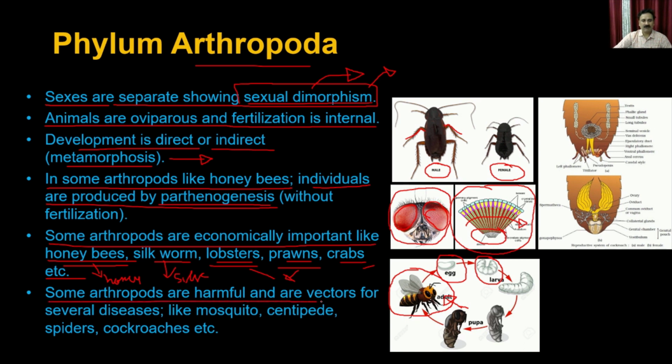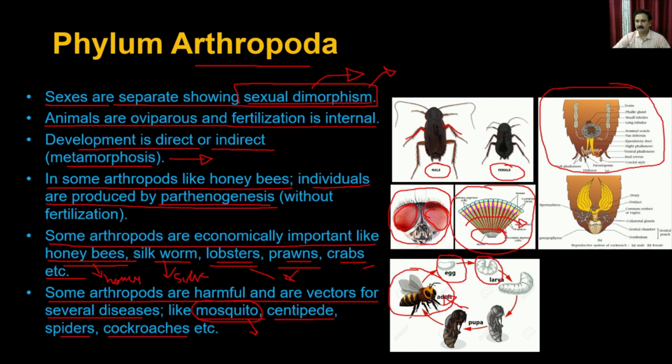Some arthropoda are harmful, and they are vectors for several diseases. For example, the mosquito. The mosquito is a vector for many diseases like malaria, chikungunya, dengue, and all other kinds of infectious diseases. What they do is they just carry the diseases. When they bite one person, they carry the infection, and then they bite the next person and deliver it. Even cockroaches are known to spread different types of diseases, and centipedes as well as spiders are also associated. So what you see here is the reproductive system of the cockroach.